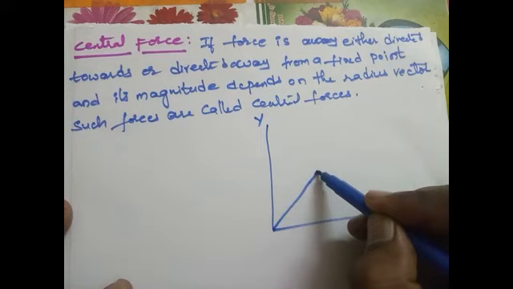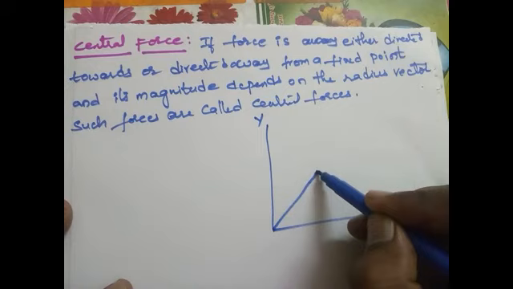If you apply this, del bar cross F bar equals del bar F of r cross r cap, plus F of r outside, and we get del bar cross r cap, the unit vector.